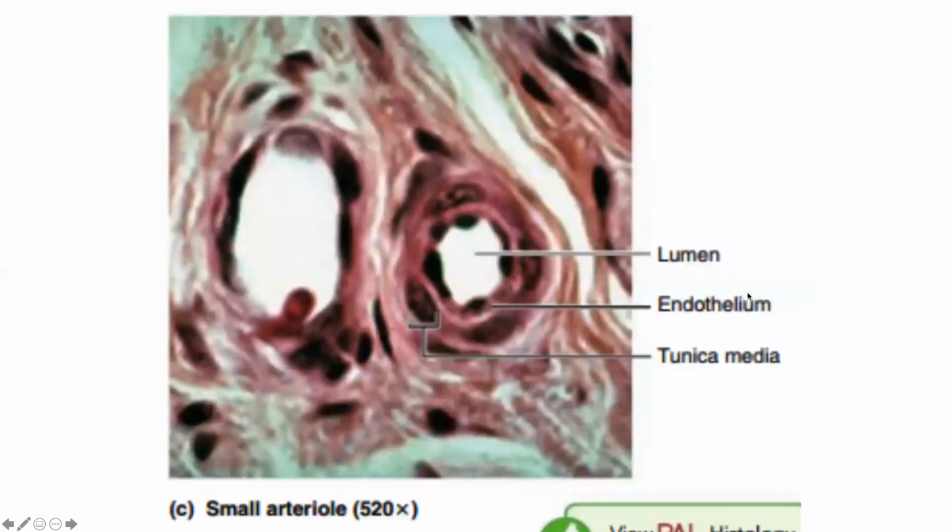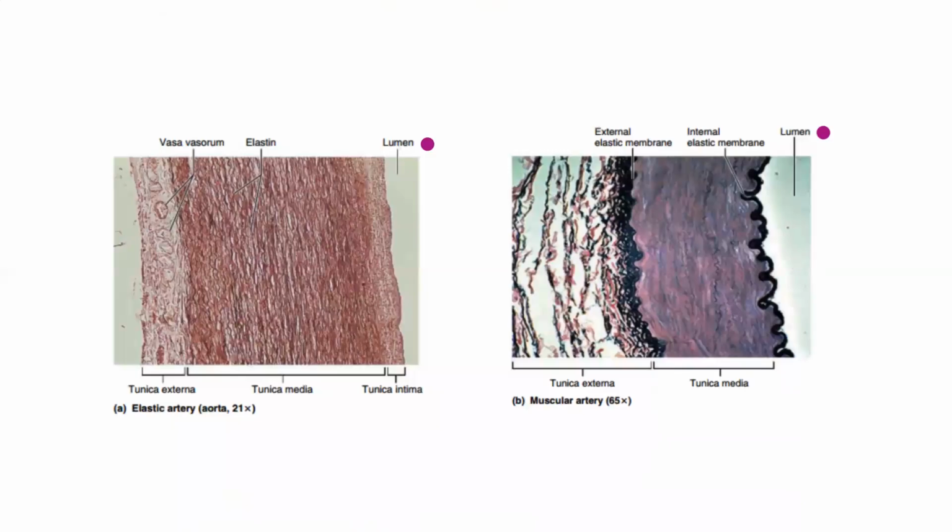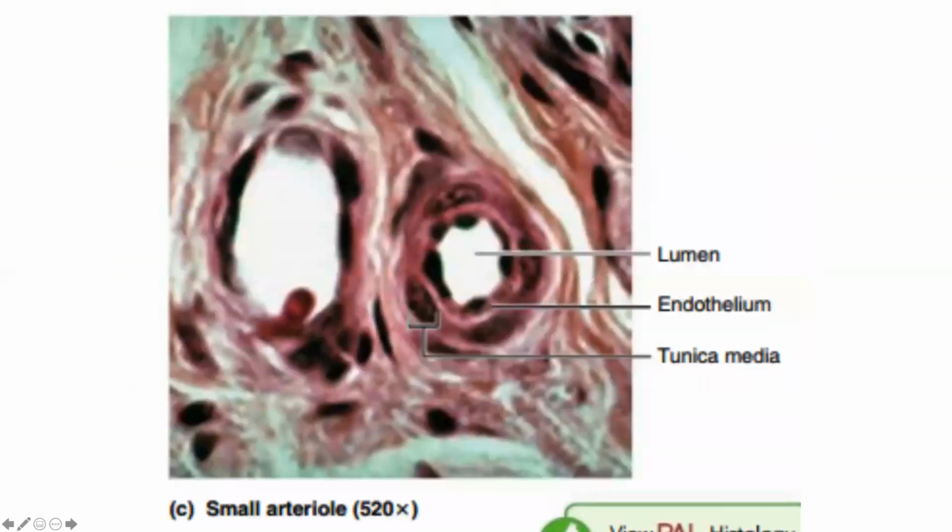The vessels become smaller from the large elastic artery to the medium-sized muscular artery. And now we go to the smallest arteries, which are called arterioles. In most arterioles, we still have three layers: the innermost endothelium, the middle tunica media, and they might have some tunica adventitia.